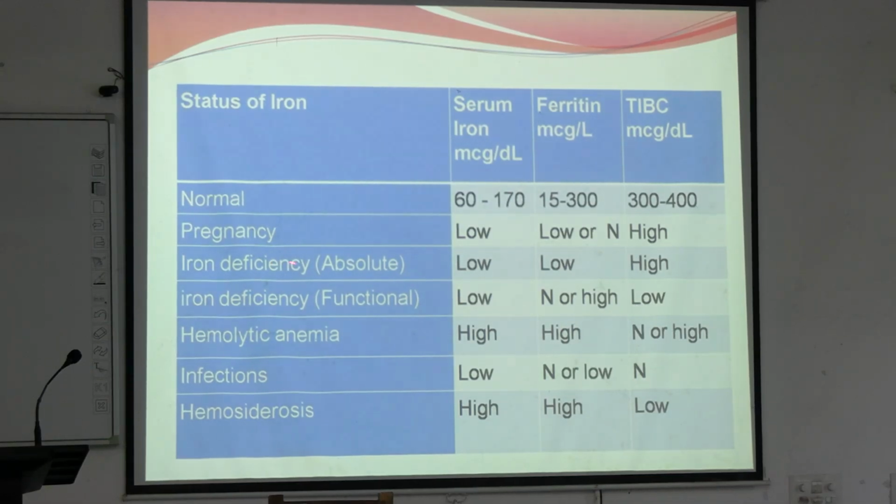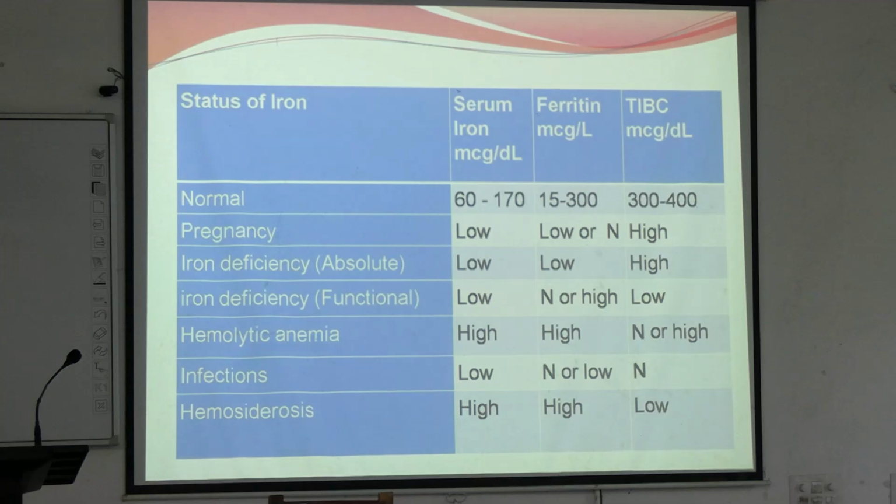In iron deficiency anemia, what happens? It is absolute iron deficiency. So, here there is high TIBC, low iron and low ferritin. But in functional iron deficiency, where there is a problem in heme synthesis, there will be low TIBC, because the problem is in the functional part, not in the absorption part, where the formation of heme is defective. In that case, serum iron will be low, ferritin can be high or normal and TIBC will be low. Okay.